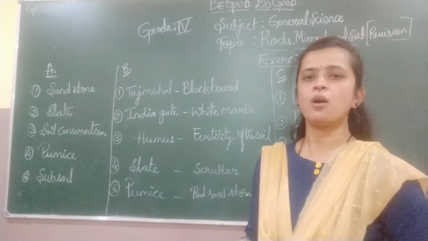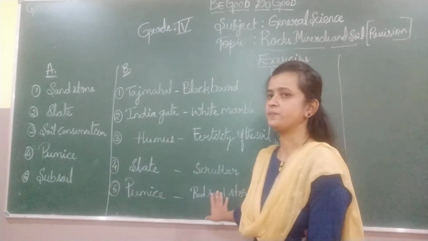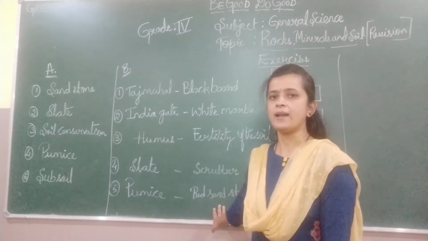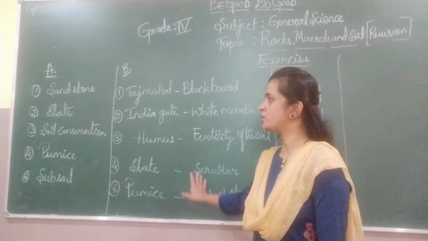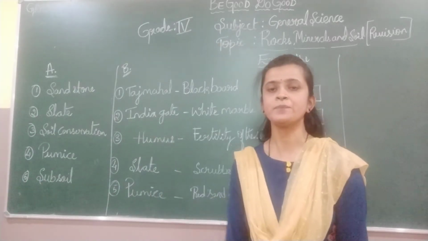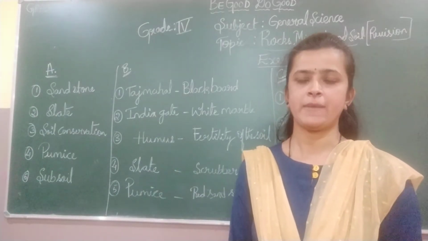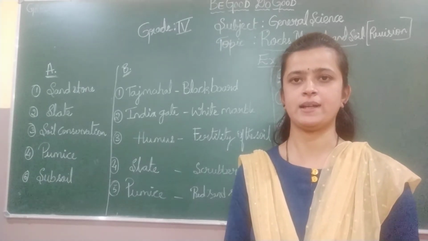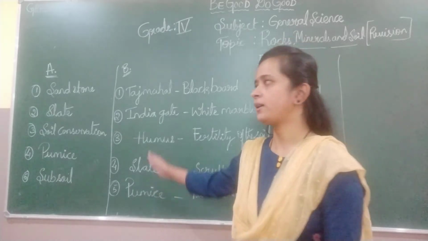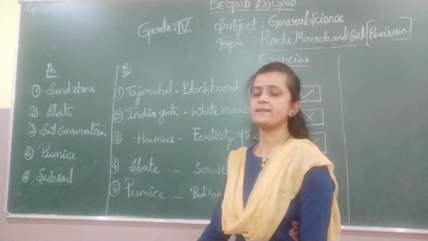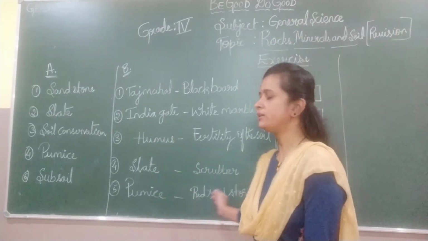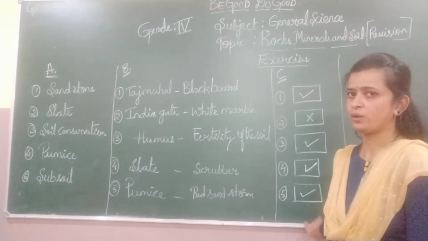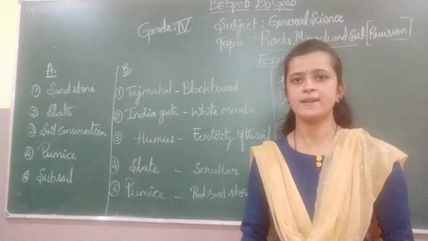Children, I have already written the answers on the blackboard. So just directly see the answers and mark them in your textbook with a pencil. I hope you already marked them in the class itself, right, children? So go through the TB exercises, check the spellings and check the true or false statements. Okay, children? Shall I start the TB exercises?